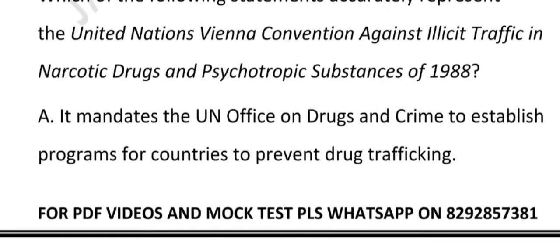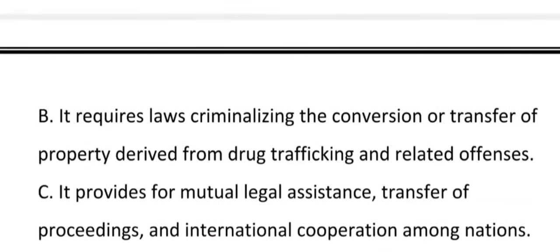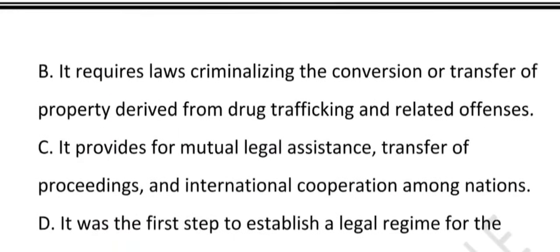Option A. It mandates the UN Office on Drugs and Crime to establish programs for countries to prevent drug trafficking. Option B. It requires laws criminalizing the conversion or transfer of property derived from drug trafficking and related offenses. Option C. It provides for mutual legal assistance, transfer of proceedings, international cooperation among nations. Option D. It was the first step to establish a legal regime for the prevention of money laundering.